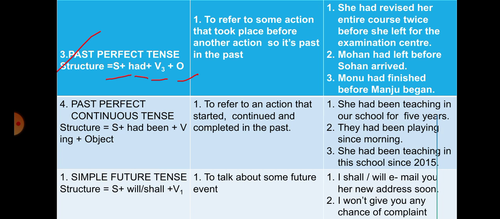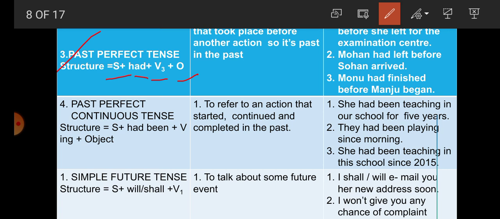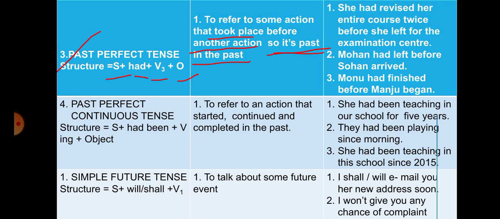Student, suppose that there are two actions and one action took place before the other action, so what is it? It is past in the past. So you can say that it is the past of the past. For example, she had revised her entire course twice before she left for the examination center. So student, there are two sentences written. First one, she had revised her entire course twice. This is done before. After that, what has she done? She left for the examination center.